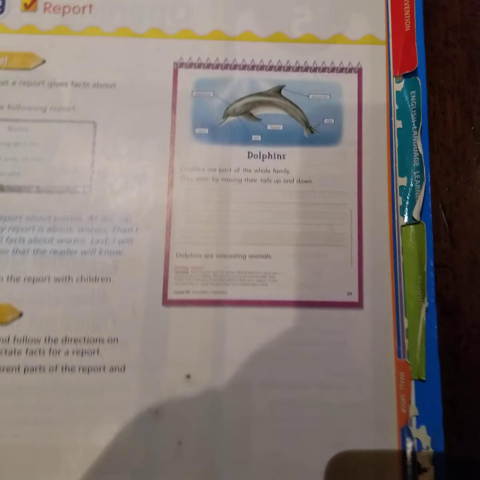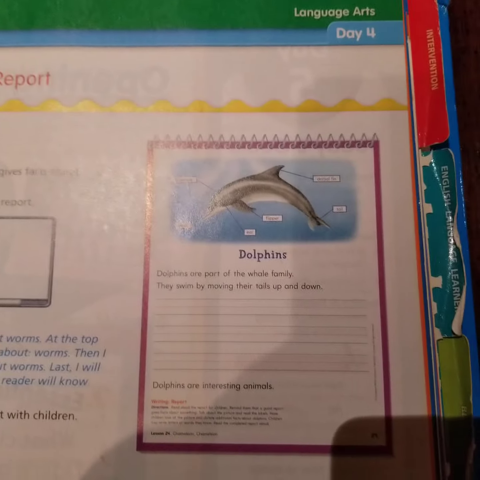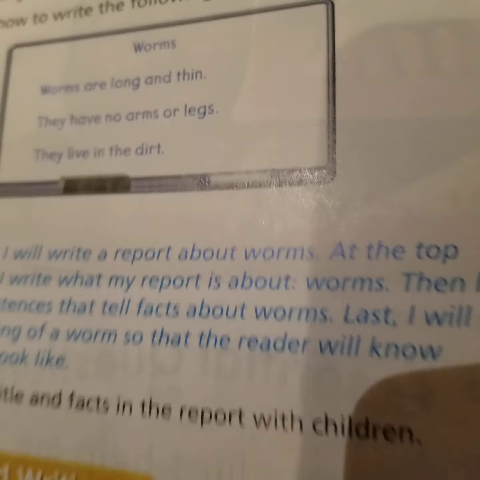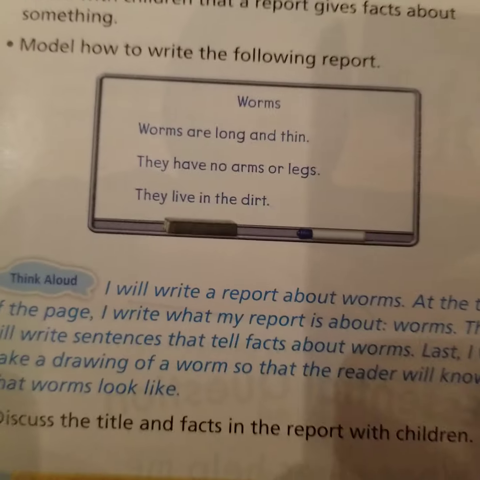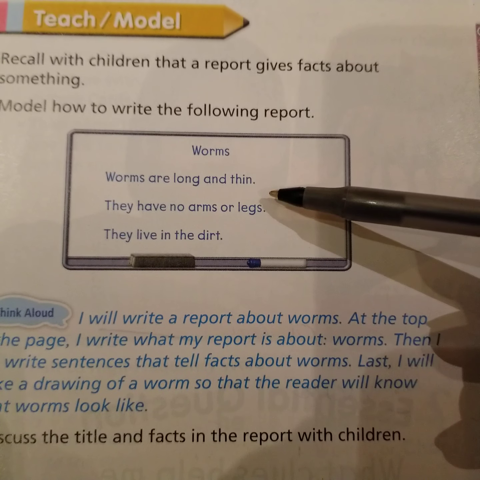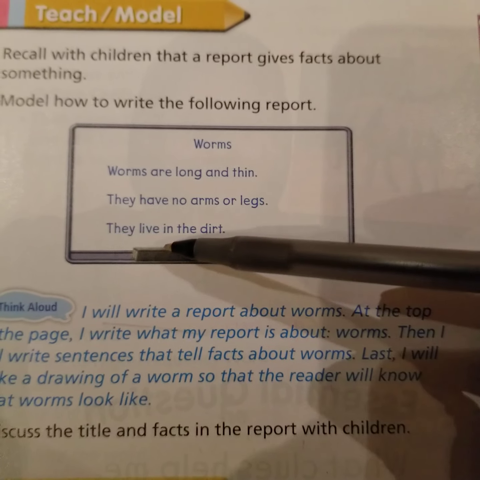All right, so let's go on over here to our actual writing. And again, we're writing reports. Let's take a look at this report. I'm going to move this book over so the glare is not there. Sorry about this. All right, and so this report is written on worms. It's always important to have a title. Worms are long and thin. They have no arms or legs. They live in the dirt.